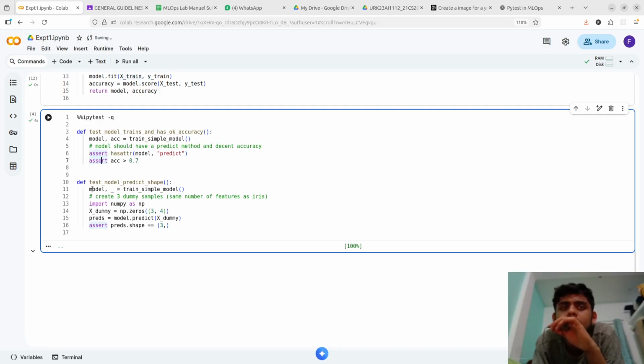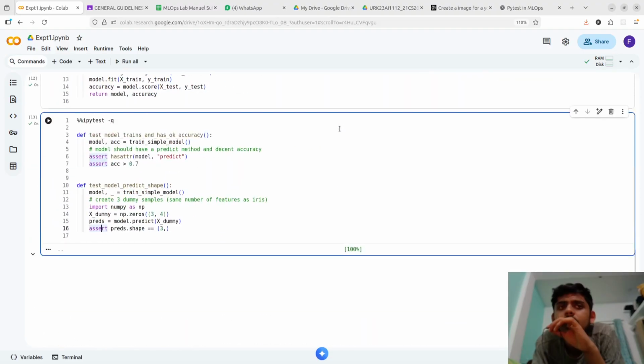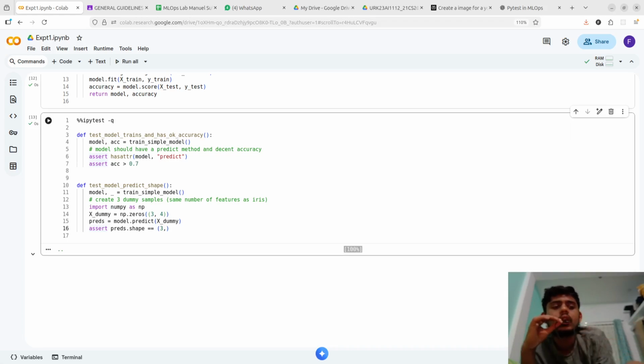We also use test model to check whether the answer is correct or not, with the same assert. Since we didn't use pytest, we can't see the entire output, but we got 100%, meaning the result ran successfully and there is no error in it.